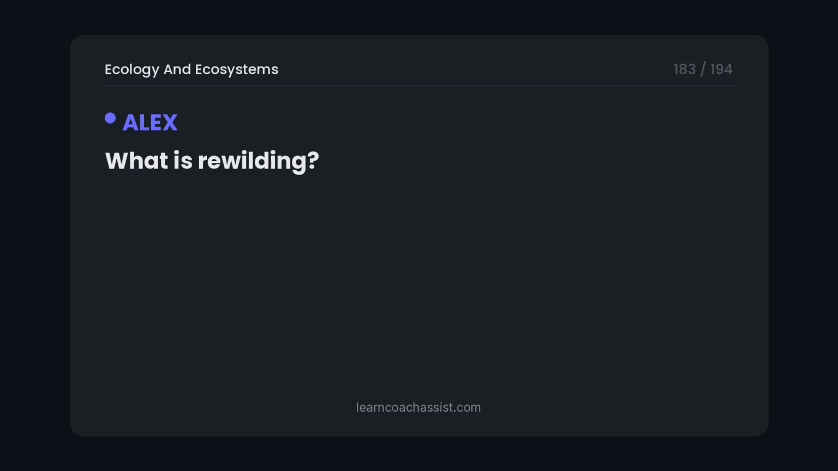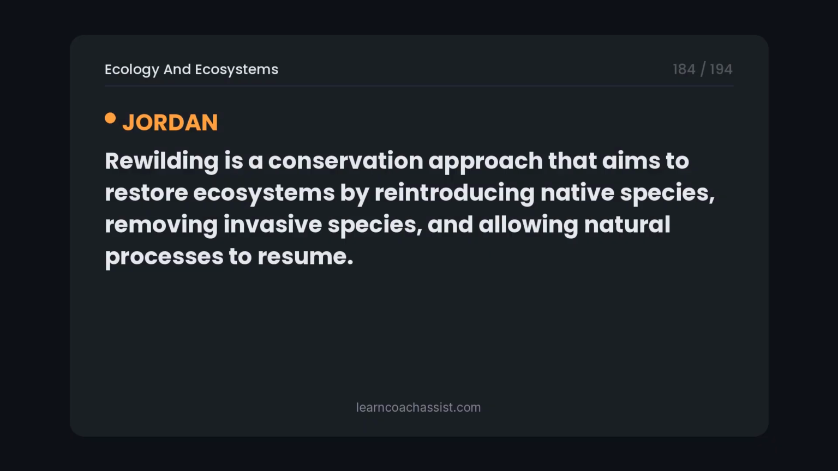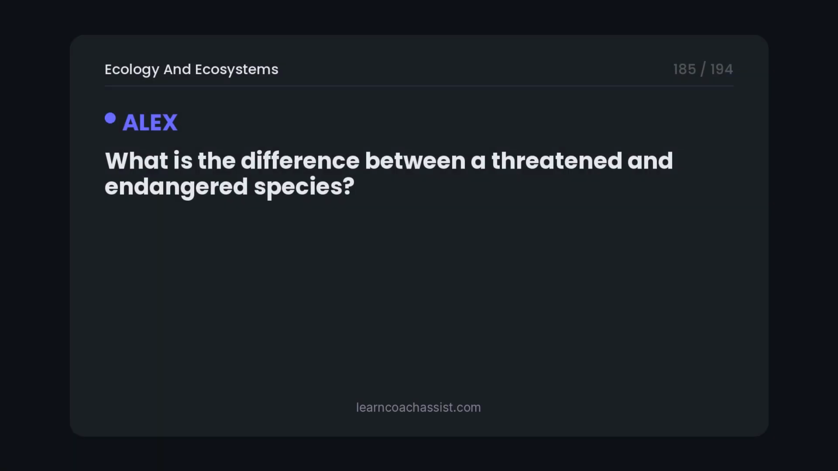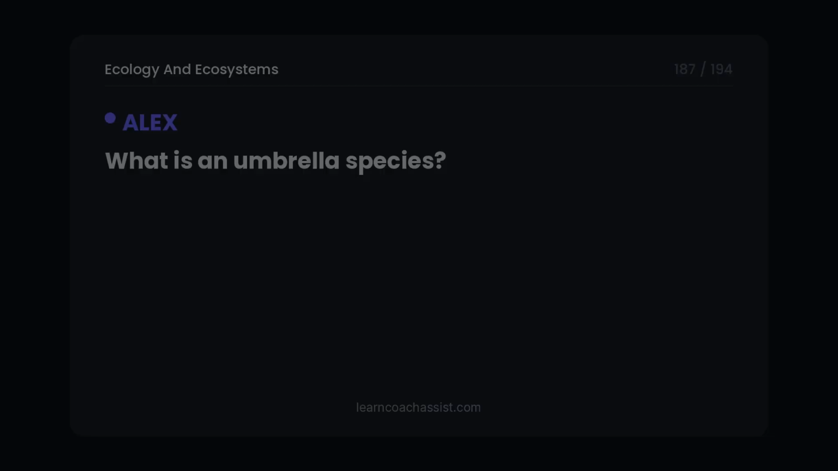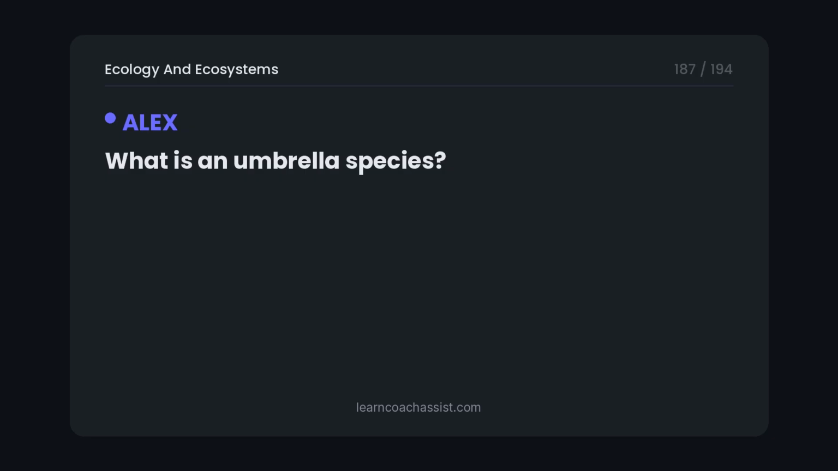What is rewilding? Rewilding is a conservation approach that aims to restore ecosystems by reintroducing native species, removing invasive species, and allowing natural processes to resume. What is the difference between a threatened and endangered species? A threatened species is likely to become endangered in the foreseeable future, while an endangered species already faces imminent risk of extinction.